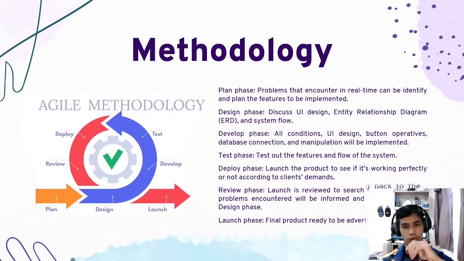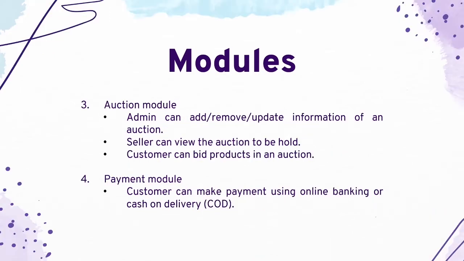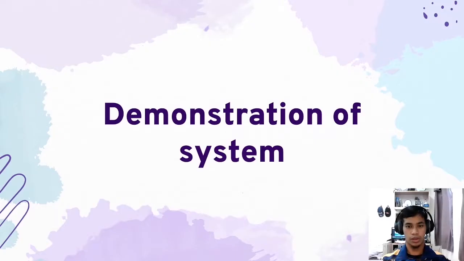The methodology that we will be using in this project is the agile methodology, which consists of 7 phases: the planning phase, design, develop, test, deploy, review, and launch phase. We will be implementing 6 modules, which are the account module, item module, auction module, payment module, feedback module, and report module. And now, without further ado, let's get to the demonstration of our system, where my group mates will be demonstrating the system in the next part of the video.